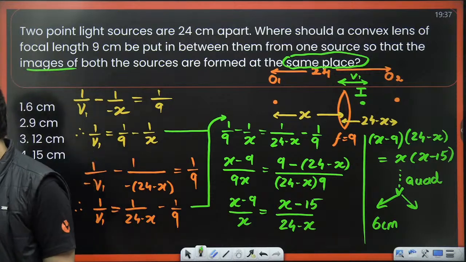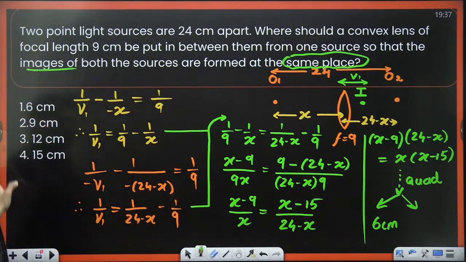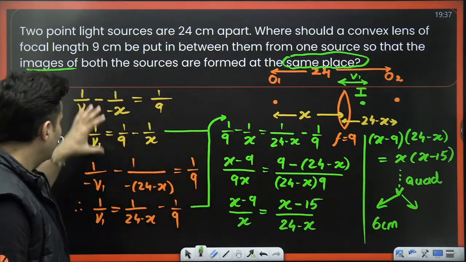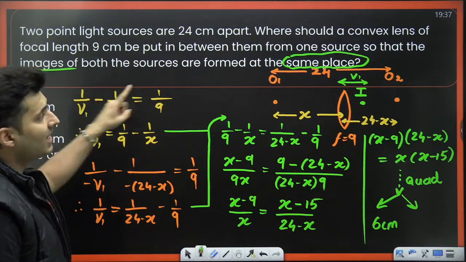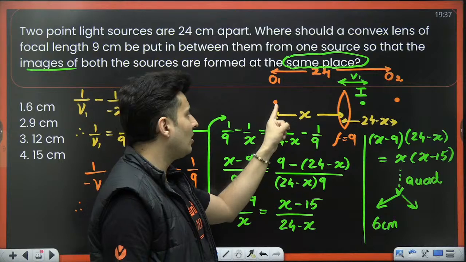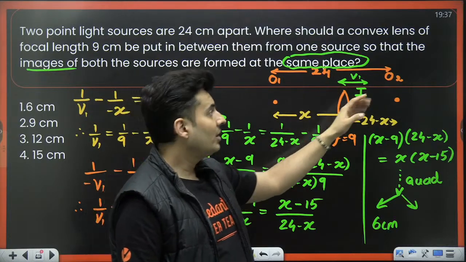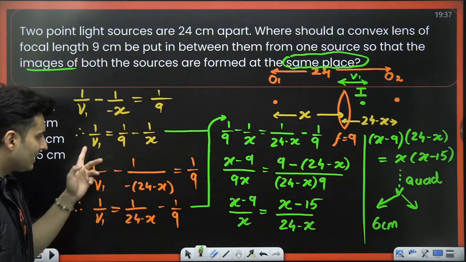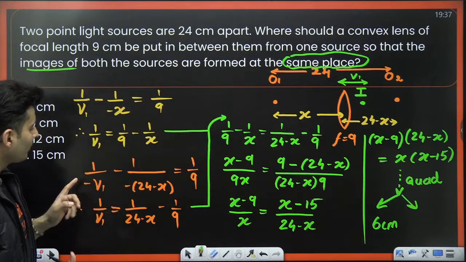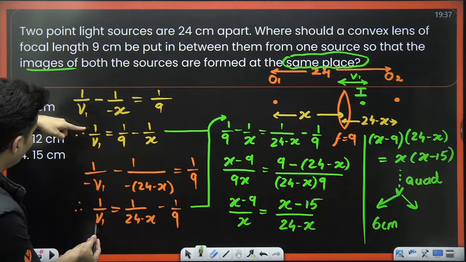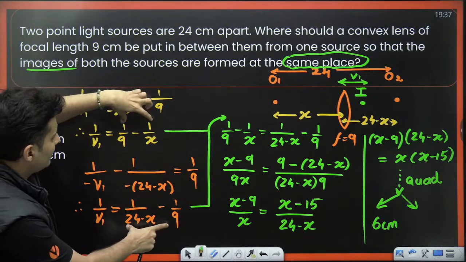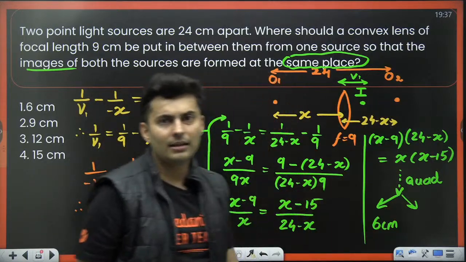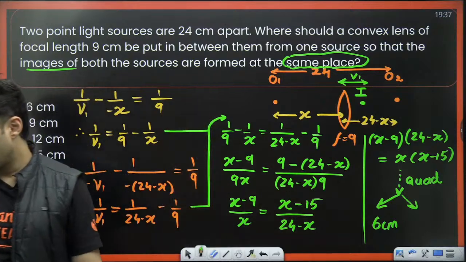So it's a slightly lengthy question, but it's a good question. Why? Because you have to use the lens formula 2 times, number 1. Second thing is the sign convention changed, because when you use this as the object, this side is positive and that side is negative. When you use that as the object, this is positive, that is negative. So here V1 will become minus V1. That's the catch, because of the sign convention inversion. I don't know V1, so from both these equations I eliminated 1 by V1 and just equated the RHS on both sides. I kept solving till I got the final quadratic equation with 2 answers, and then I match it.